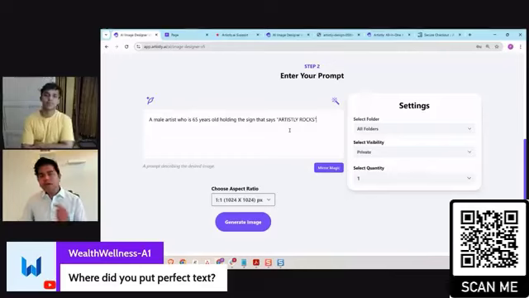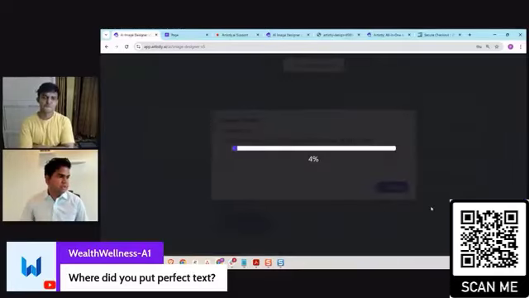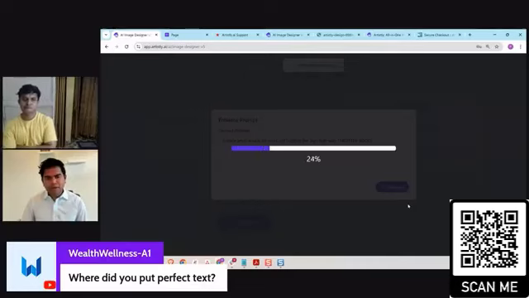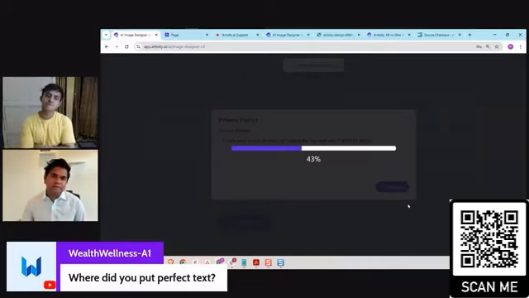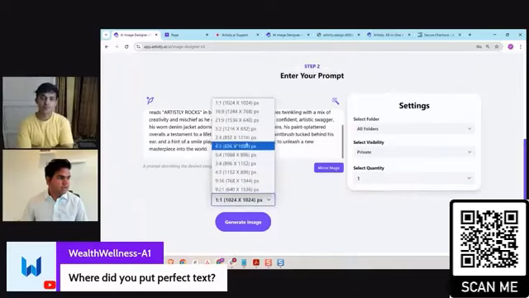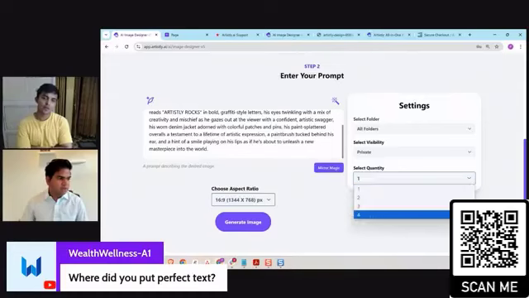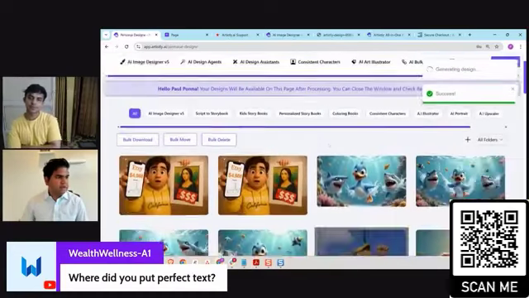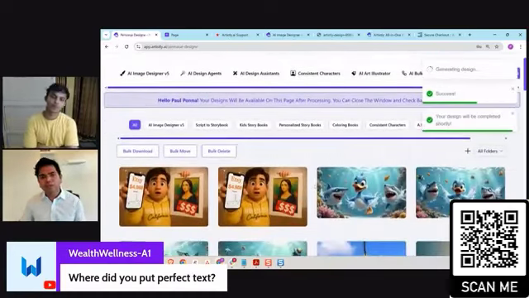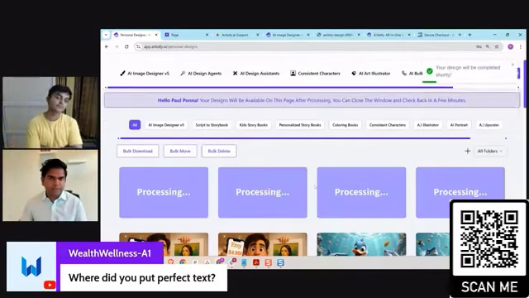Before, you'd have to use the perfect text setting to get this. Now you don't have to. Does that make sense? You can even enhance the prompt here, as you can see, and make it a little bit better if you want. But regardless, whether using text or whatever, it doesn't matter. You can generate it. Let's say whatever dimensions you want, 16 by 9, and then you want to do 4, then click generate. So what's going to happen is, from the get-go, regardless of what option you're picking, the text will be perfect. Does that make sense now?